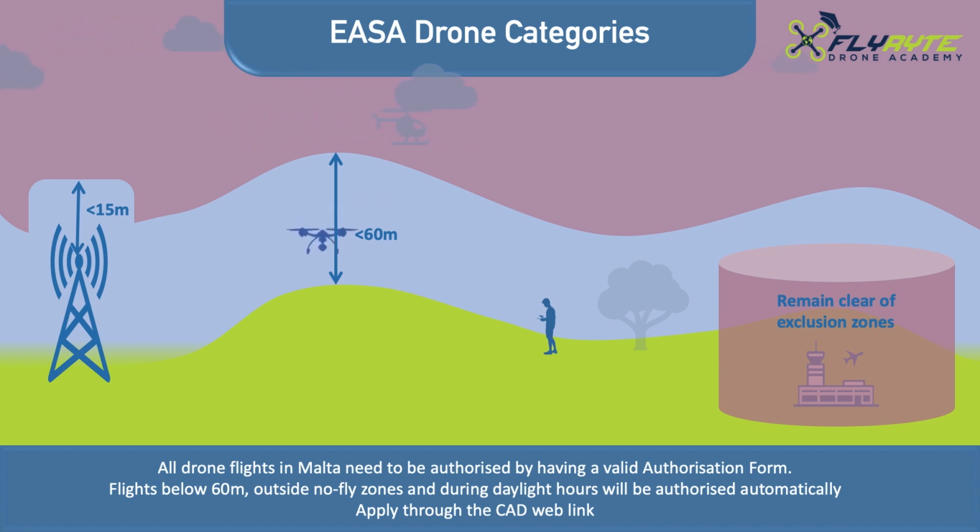Flights which are low risk and comply with certain predefined parameters are authorised automatically, so the authorisation form can be downloaded and/or printed immediately. Such flights do not exceed the maximum altitude of 60 meters, do not infringe any no-fly zones indicated on the map, and are not carried out before half an hour before sunrise and after half an hour after sunset.